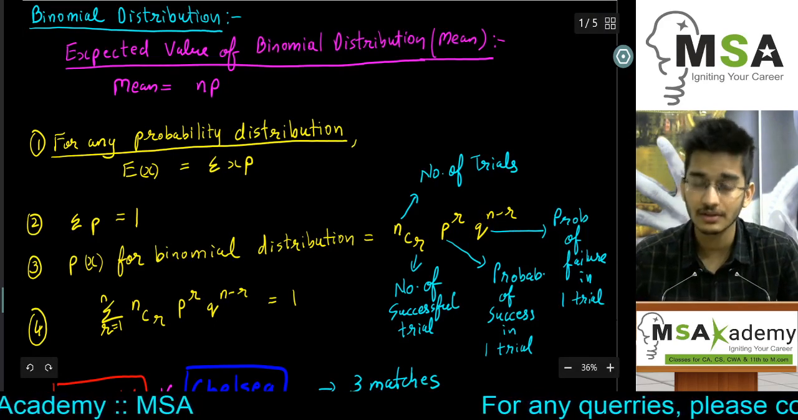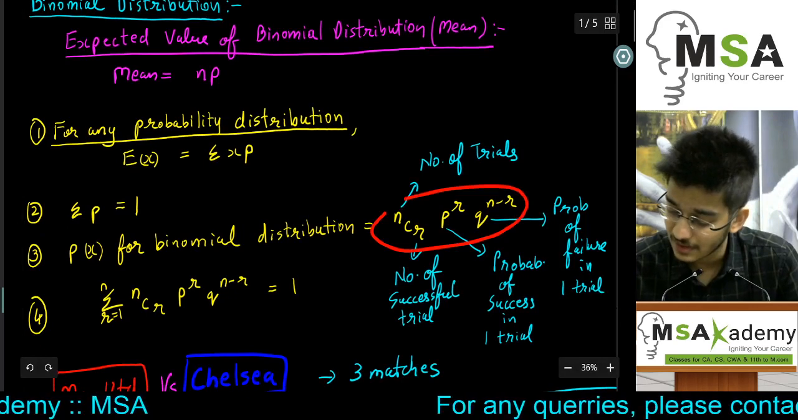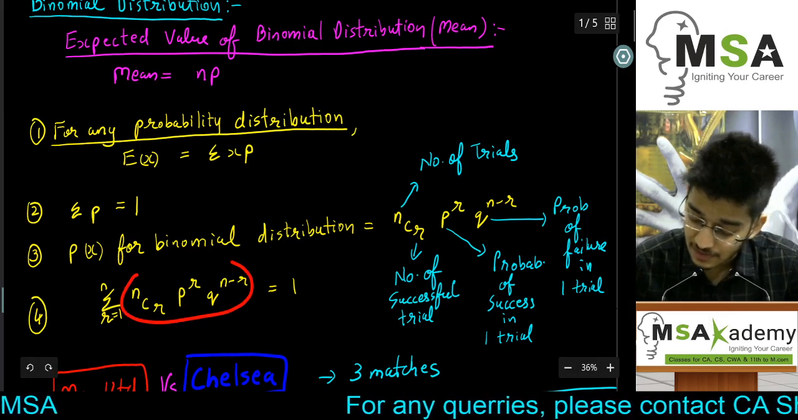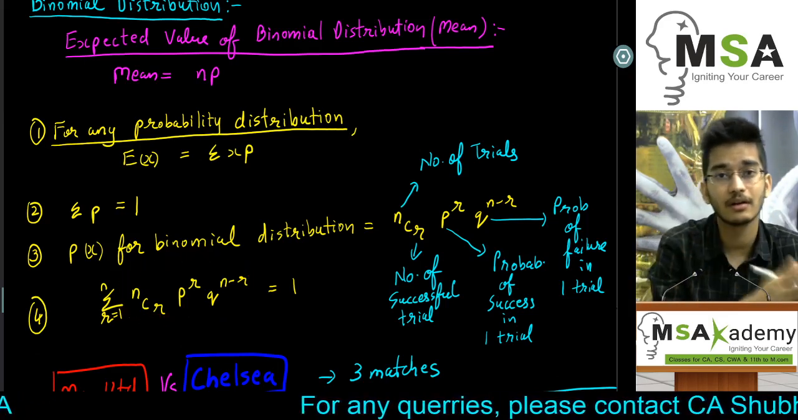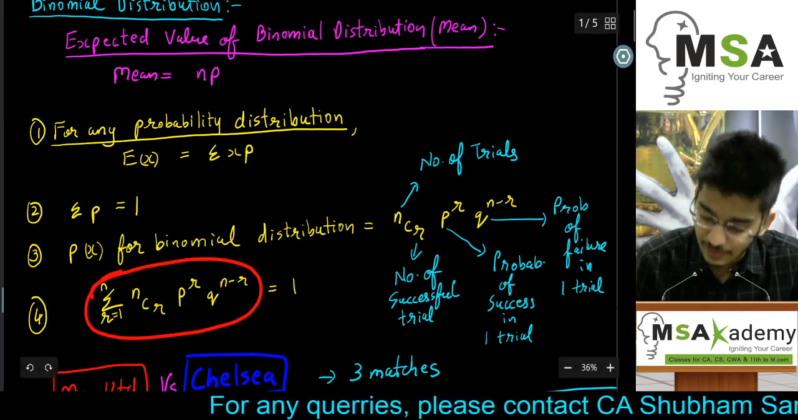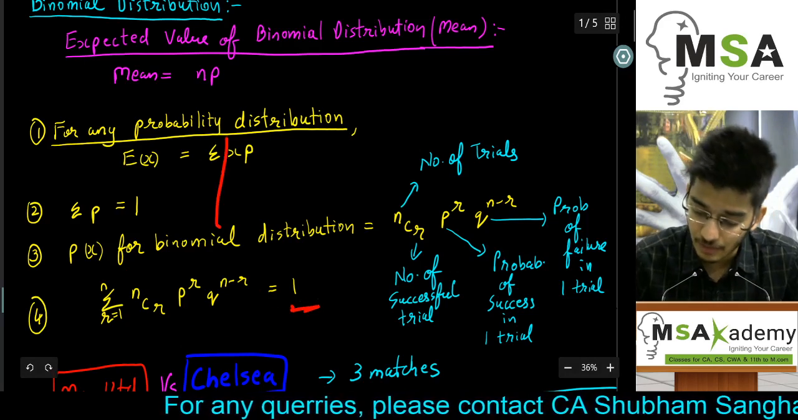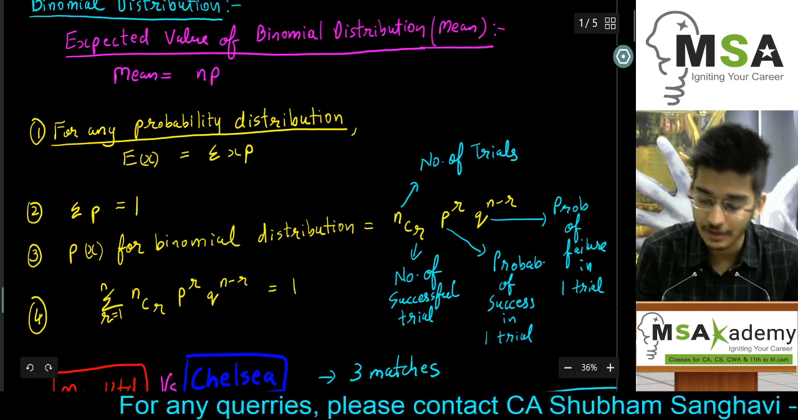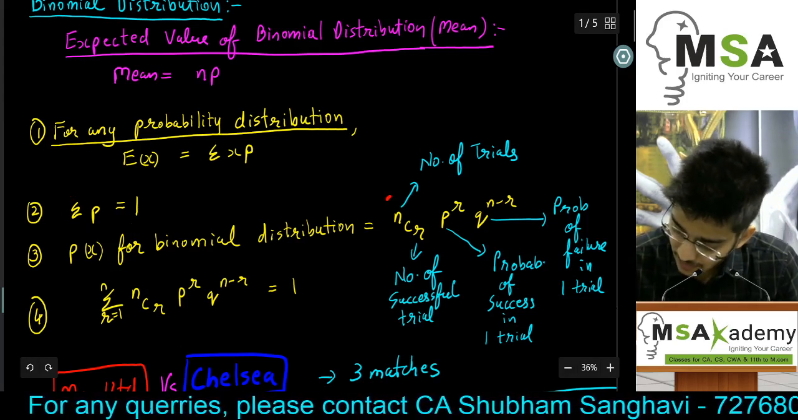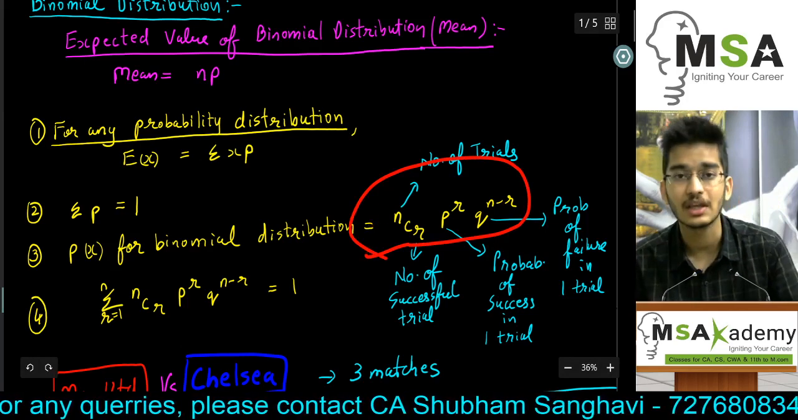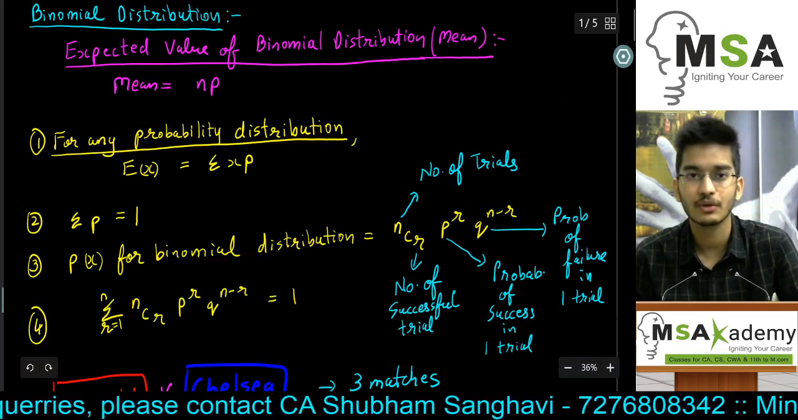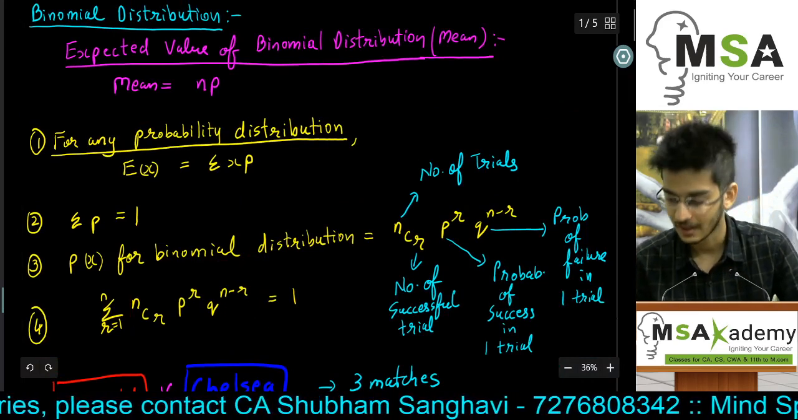Taking these into consideration, and another point: all the different probabilities related to the different values a random variable can assume, if we add all these probabilities, it should be equal to 1. Since binomial distribution is also a probability distribution, and for a probability distribution summation p is 1, therefore the summation of this value should be equal to 1. That's what we have written here: summation of nCr into P raised to r into Q raised to n minus r should be equal to 1.